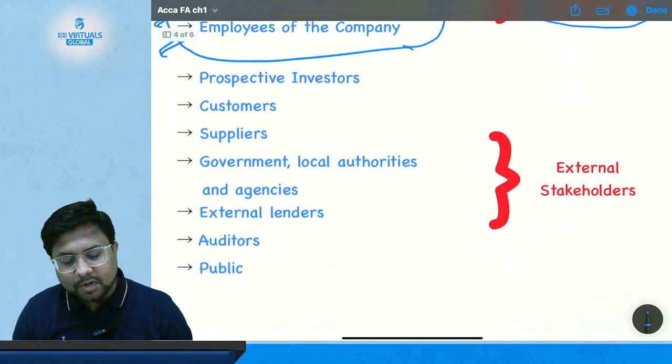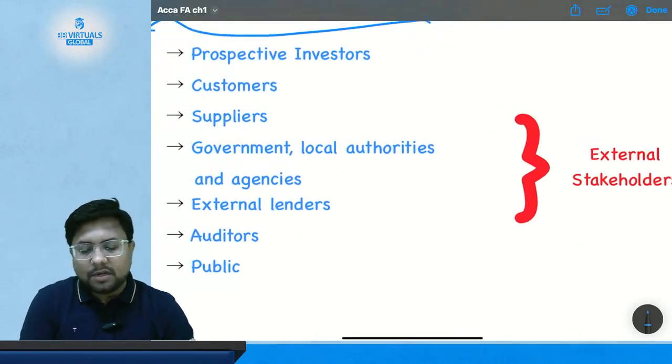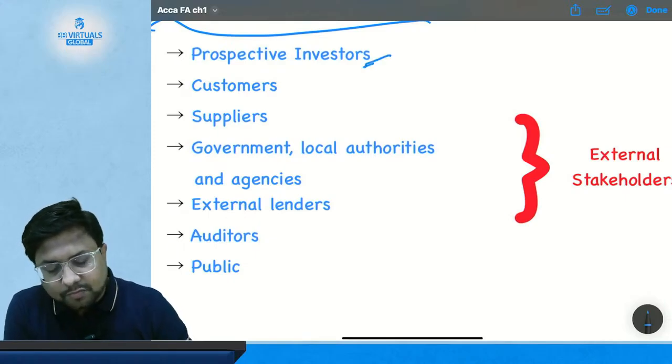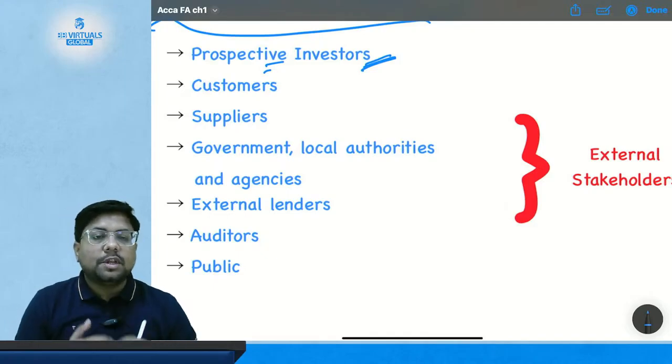Now comes the other users of the financial information or financial statement. First one is the prospective investor. Now what is a prospective investor? Who is about to invest in your business.